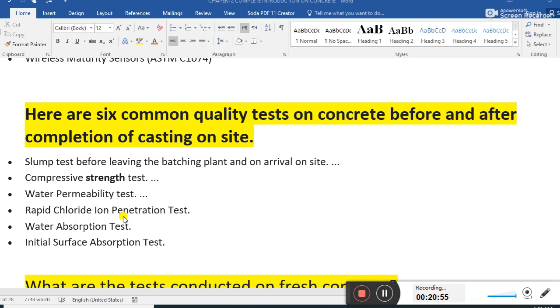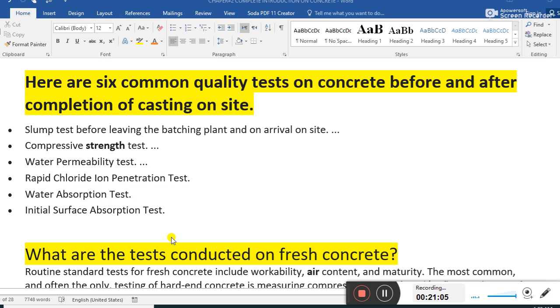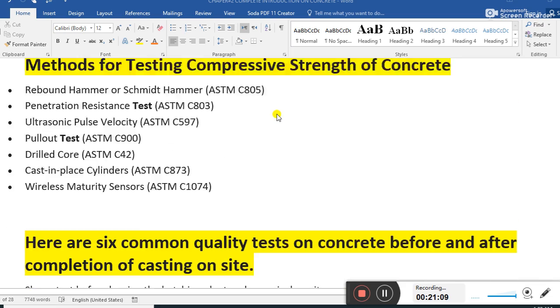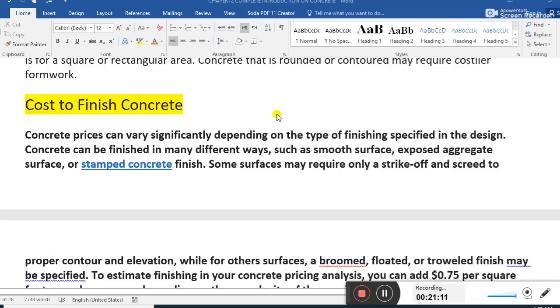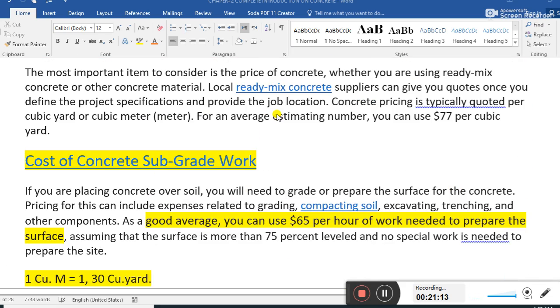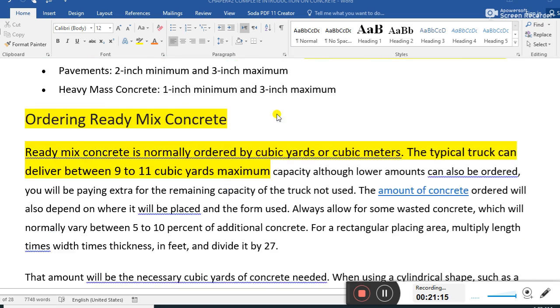Rapid chloride ion penetration test. This is another test. Water absorption test. Initial surface absorption test. These are the 6 common quality tests. The tests we discussed are listed here.